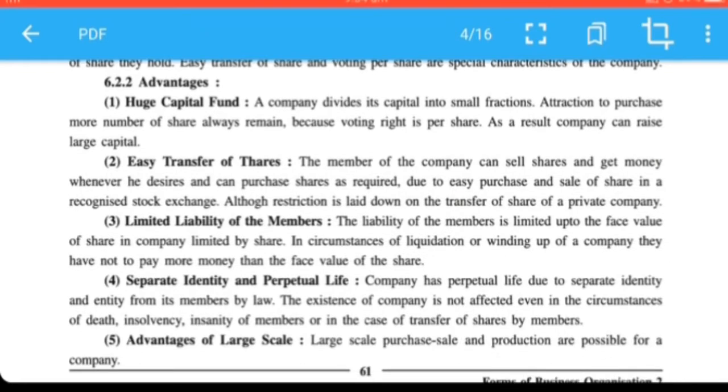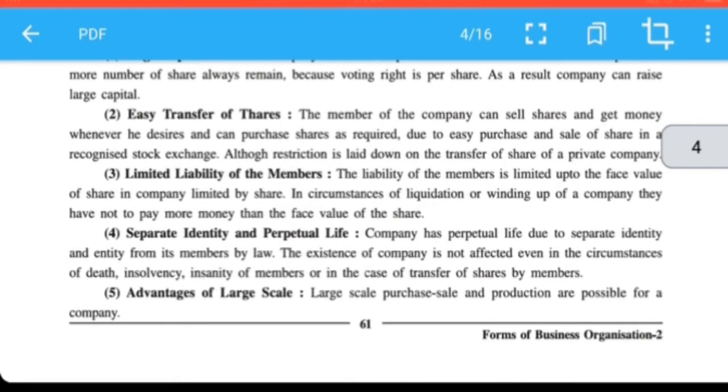Second, easy transfer of shares. The member of the company can sell shares whenever he desires. Even he can purchase shares whenever he requires. So there is very easy purchase and easy sale. But transfer of shares is not allowed in a private company. Transfer of shares is allowed only in a public company.